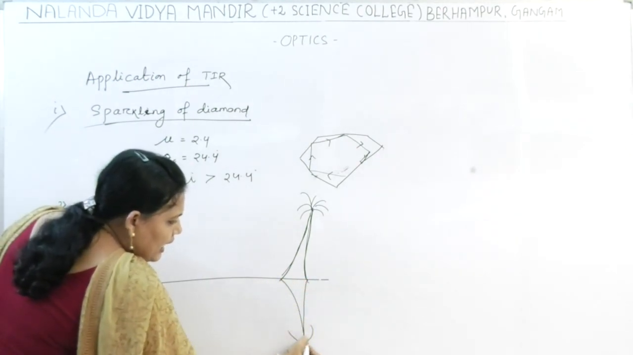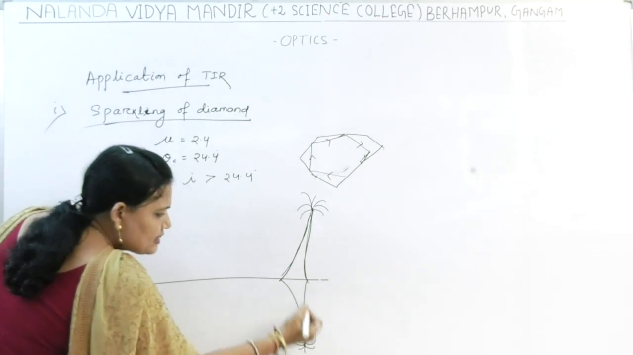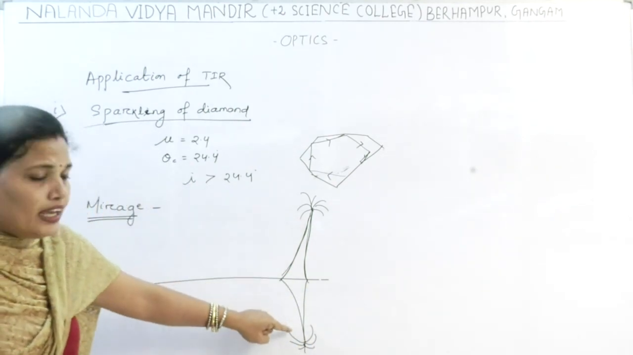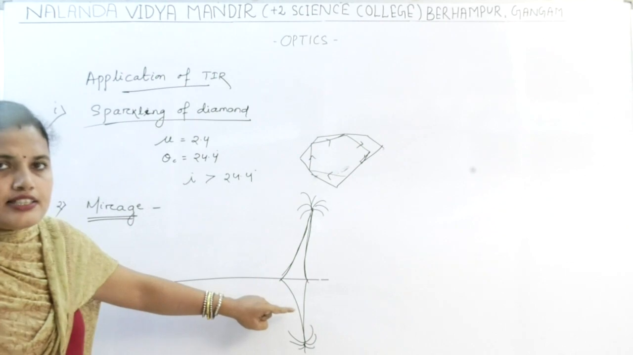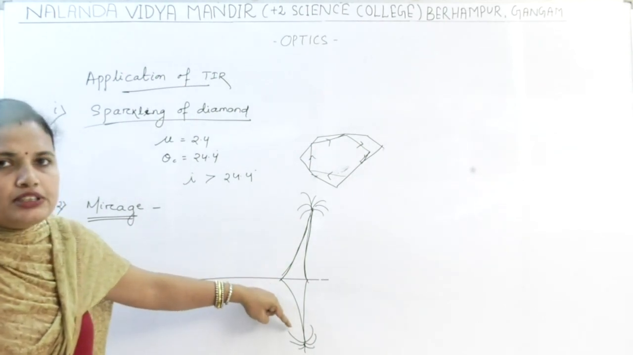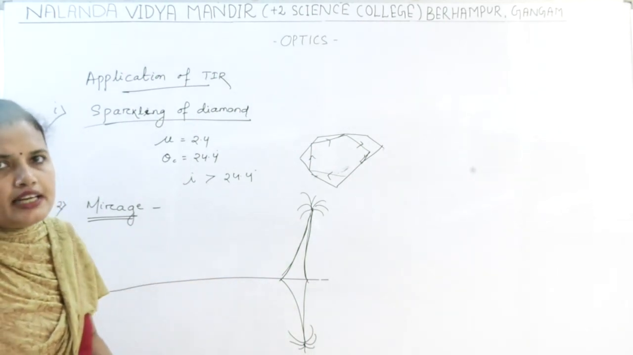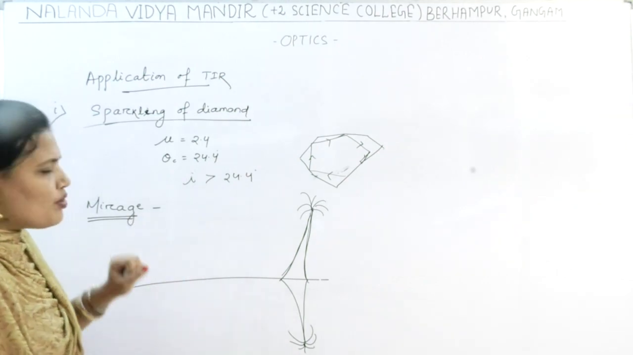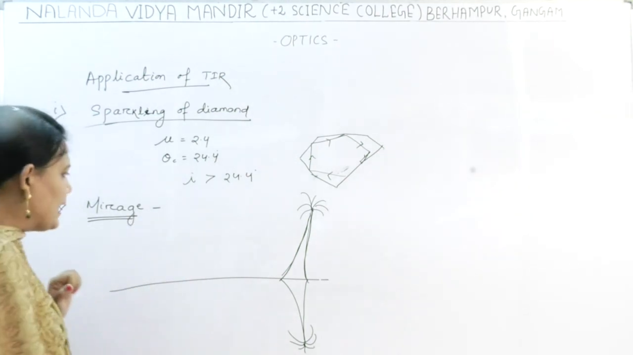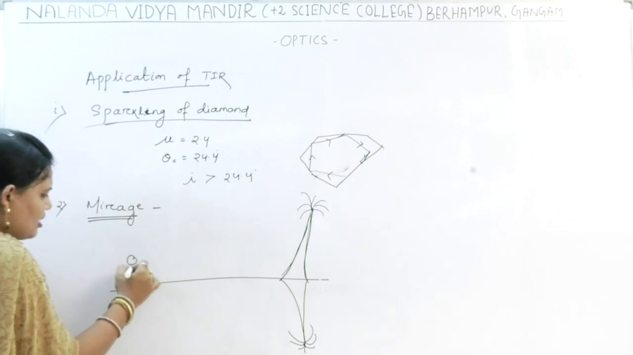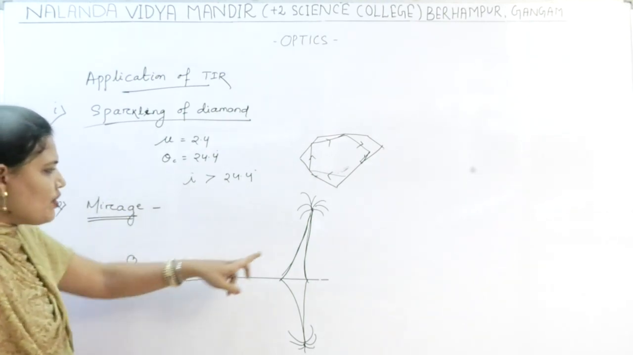So here it brings the feeling that yes, there is a pond or water at this position, due to which the object and an inverted image is created. Okay, this is known as mirage. How is it created? See, suppose a person is looking at this tree.